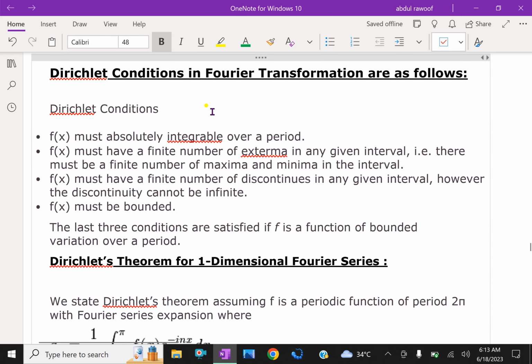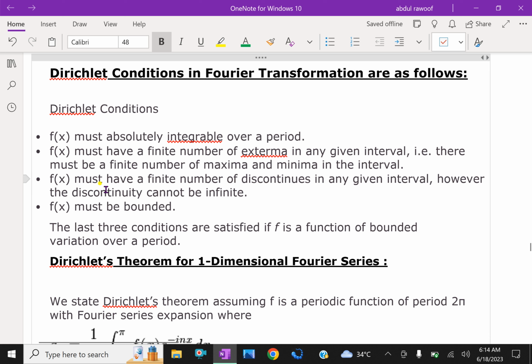Dirichlet conditions in Fourier transformation are as follows. f of x must be absolutely integrable over a period. That means any function must be integrable over a period, then only we can expand it as a Fourier series. f of x must have a finite number of extrema in any given interval. That is, there must be a finite number of maxima and minima in the interval.